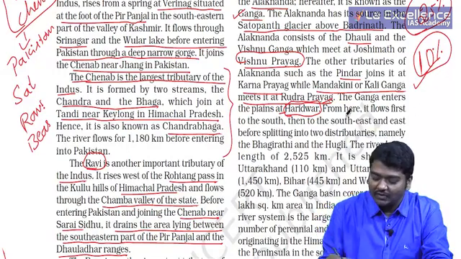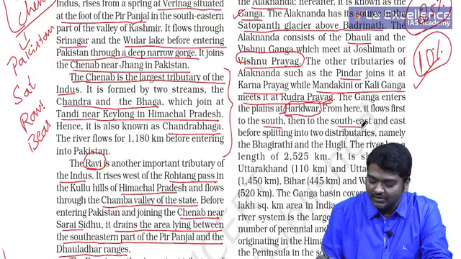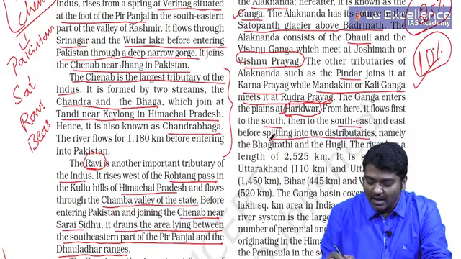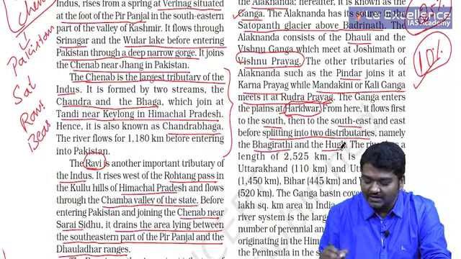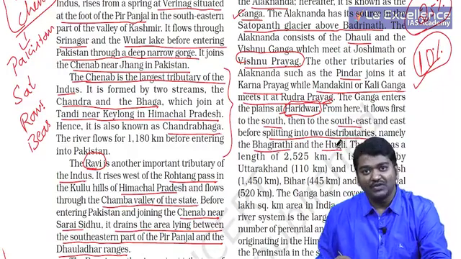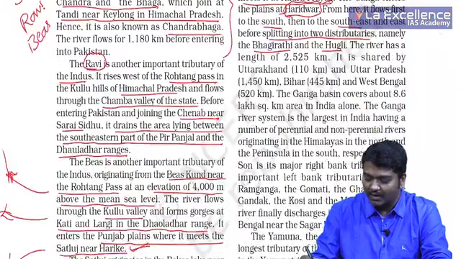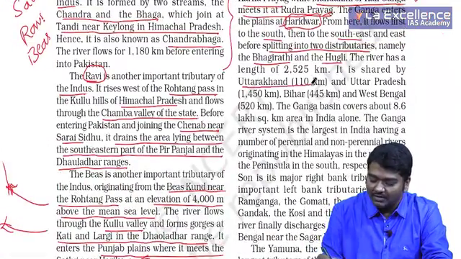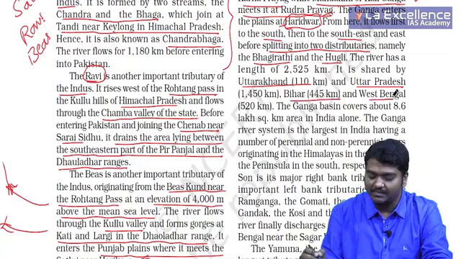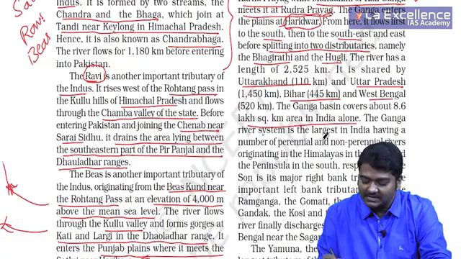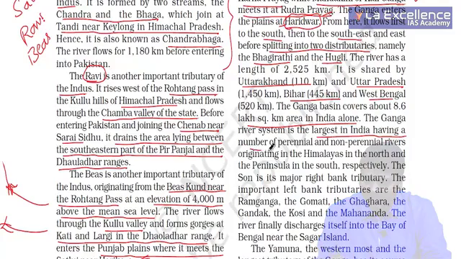From here it flows first to the south, then to the southeast, and splits into two distributaries. One is Bhagirathi and the other one is Hooghly. Bhagirathi enters into Bangladesh, Hooghly actually enters into West Bengal. It is shared by Uttarakhand, Uttar Pradesh, Bihar and West Bengal. The Ganga basin covers 8.6 lakh square kilometer, and the Ganga river system is the largest in India, having a number of perennial and non-perennial rivers.